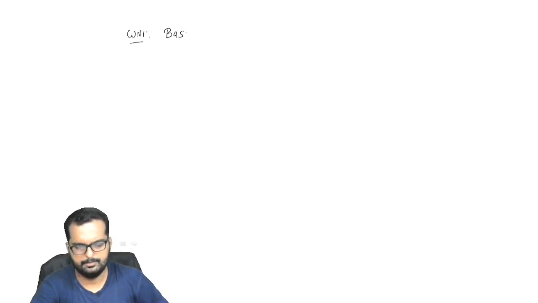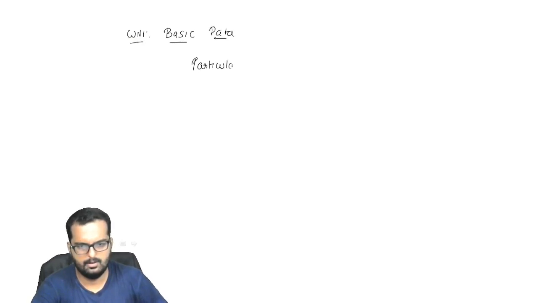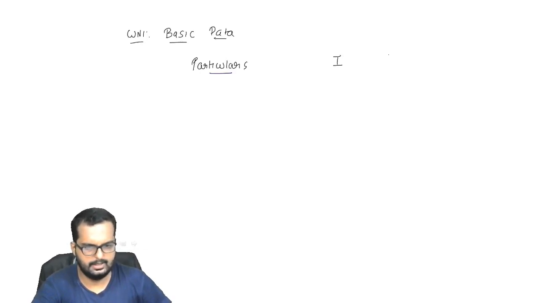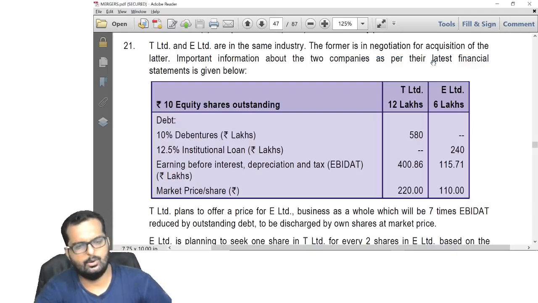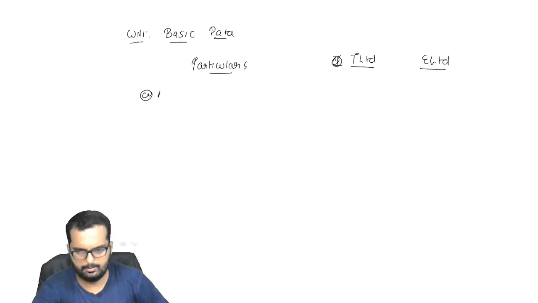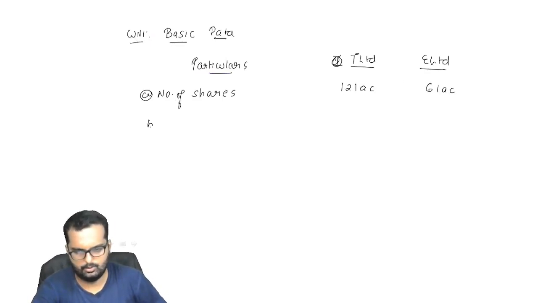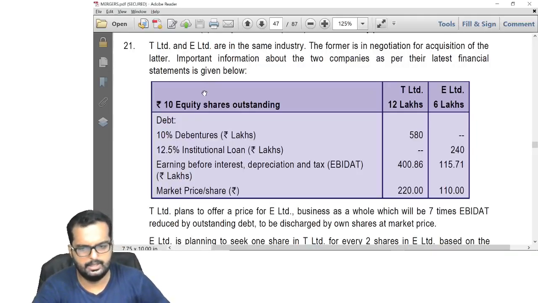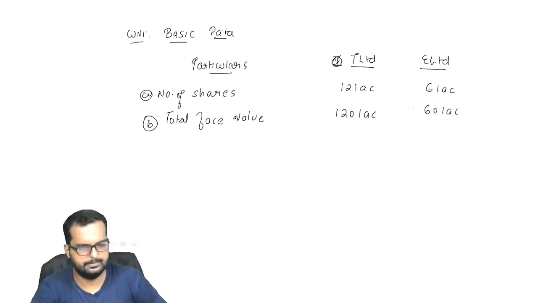Working note 1, basic data, particulars, T Limited, and the second one is E Limited. The equity shares outstanding are 12 lakh and 6 lakh. So point number A will be the number of shares, that is 12 lakh here, 6 lakhs over here. All right, and from this can I find out the total face value also? Total face value will be 120 lakhs, 60 lakhs.